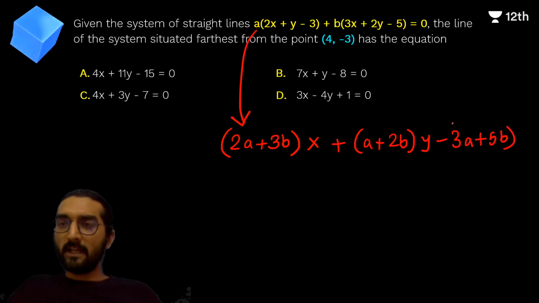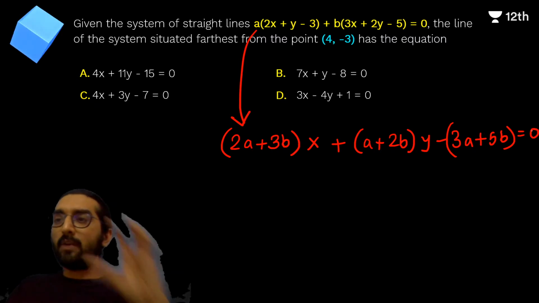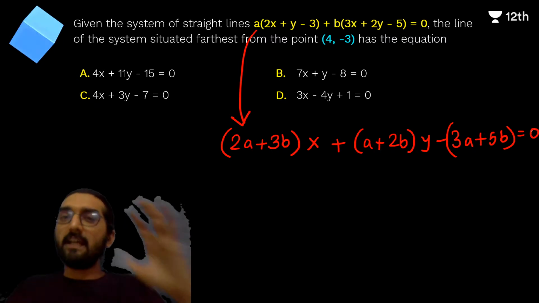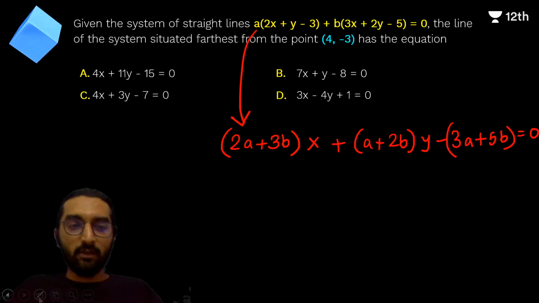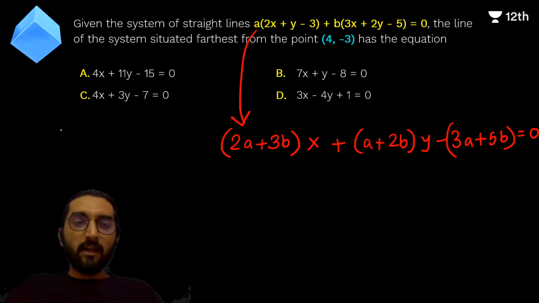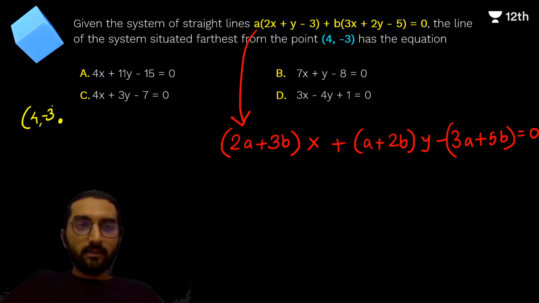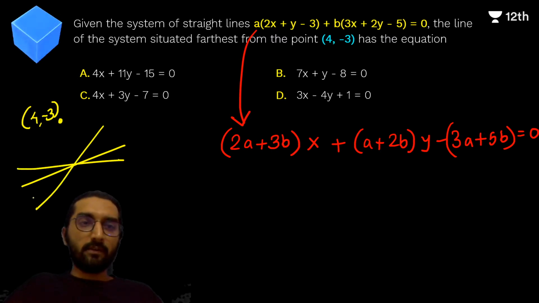ध्यान से देखो बच्चों, क्या एक्सपांड करने के बाद if we try to write this equation in the form of a line, क्या ये बात समझ में आ रही है? ये ध्यान से देखो. Right, so these are family of lines. यहाँ पे एक पॉइंट है, ऐसा मानो 4 minus 3. ठीक है, now this point has to be the farthest. Right, this point has to be the farthest. Oh, now I figured out.